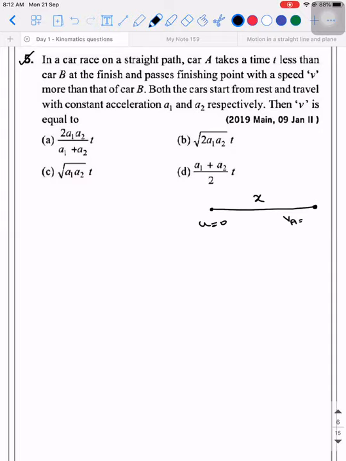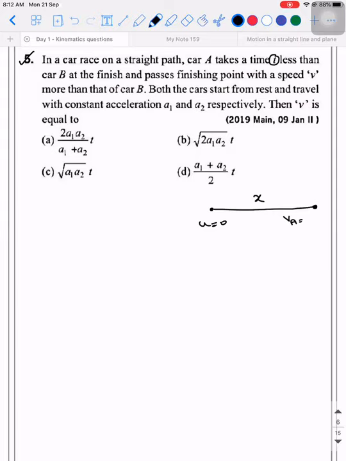U plus at, at only. So what does the T stand for? Don't use small t here.